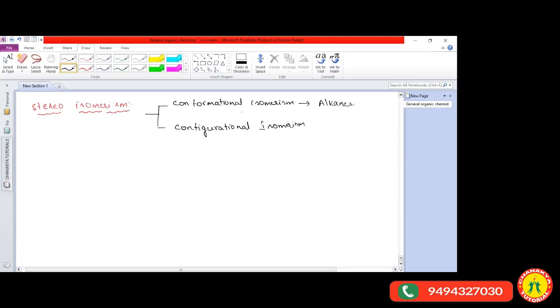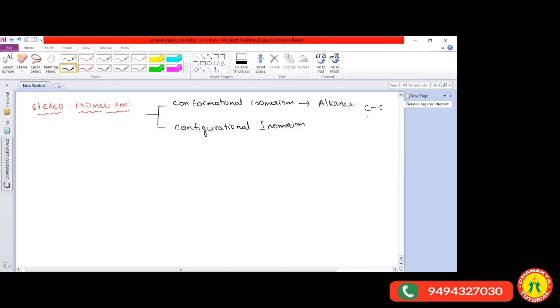Okay. So what is conformational isomerism? Conformational isomerism is exhibited by the alkanes. Why do alkanes exhibit conformational isomerism? In alkanes, a carbon-carbon single bond is there.